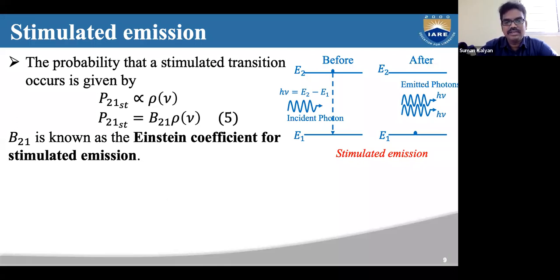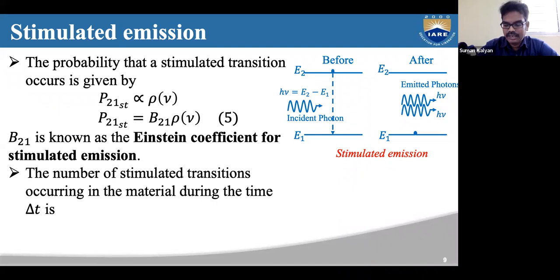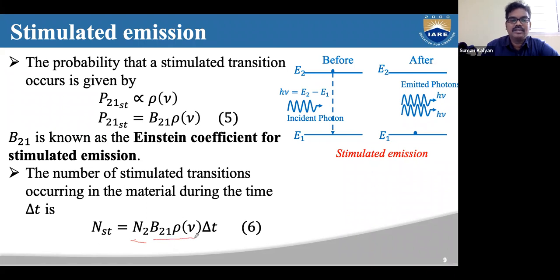That's why we call all these coefficients Einstein coefficients. So the number of stimulated transitions occurring in the material during the time delta T is given by the total number of atoms in the energy state E2 multiplied by the probability for the transition to occur in time delta T. So N stimulated is given by N2 B21 rho of nu delta T.